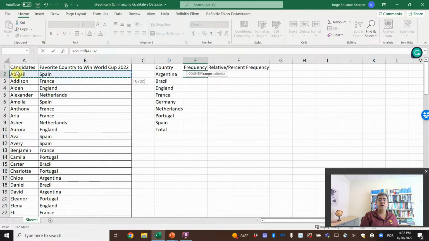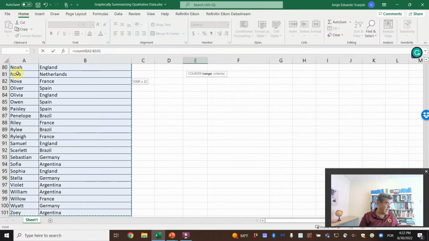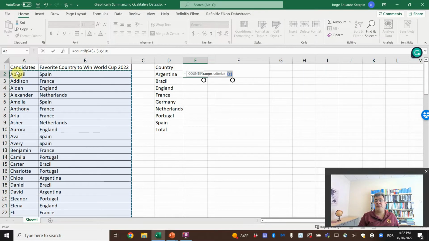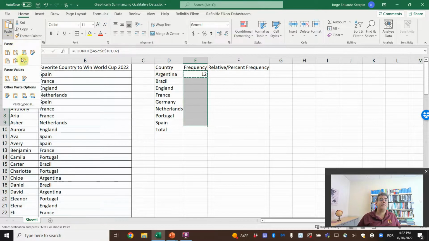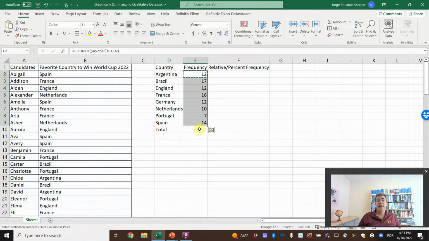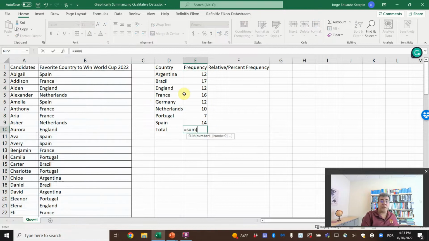Okay, so here, this is my range, and then F4, we are fixing this range. What is the criteria? Argentina, D2, and then I don't fix it because when I copy and paste to the other countries, we will have the count. Argentina has 12. Let's copy and paste the formula here, and then the total must be 100.